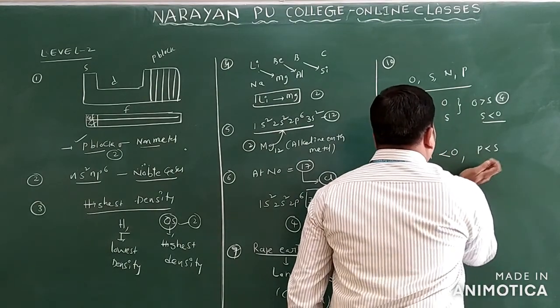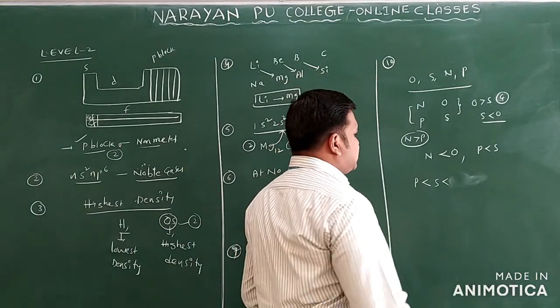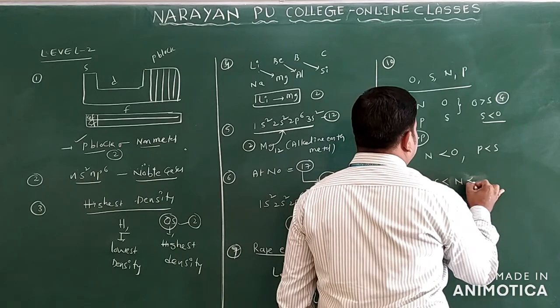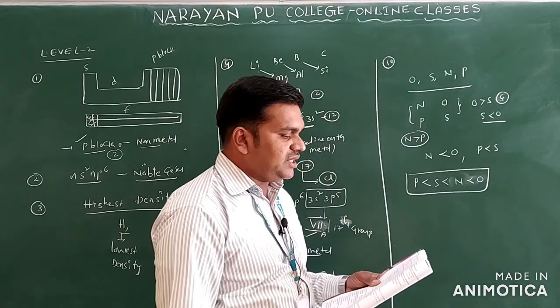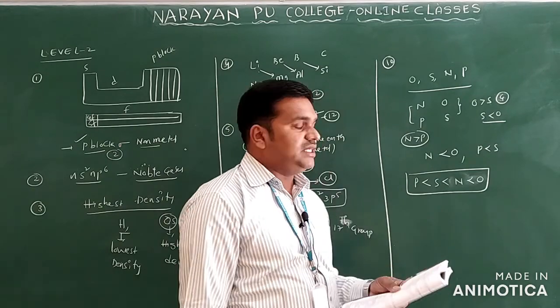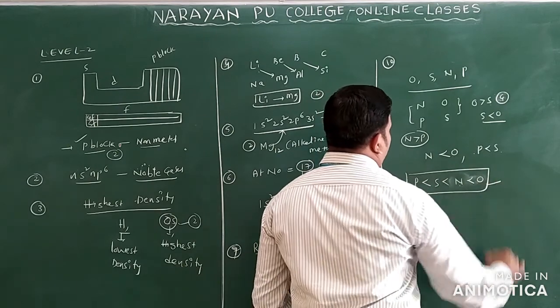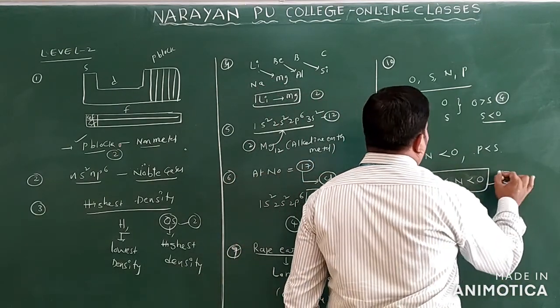Okay, so what is your answer? Phosphorus less than sulfur, sulfur less than nitrogen, nitrogen less than oxygen only. First phosphorus, sulfur, then nitrogen and oxygen. So what is your answer? Option 2 for this question only.